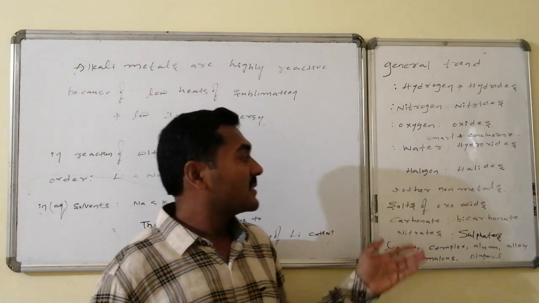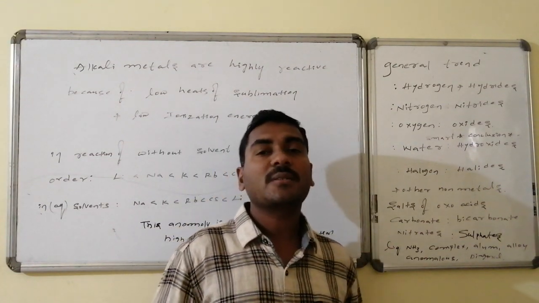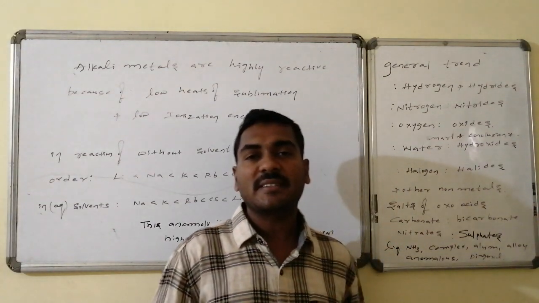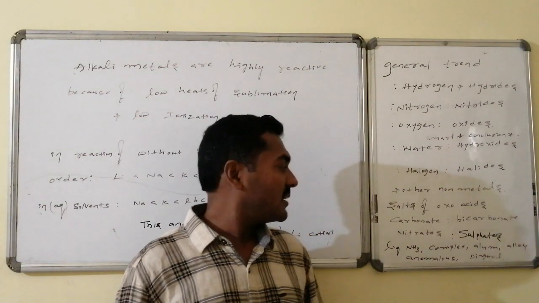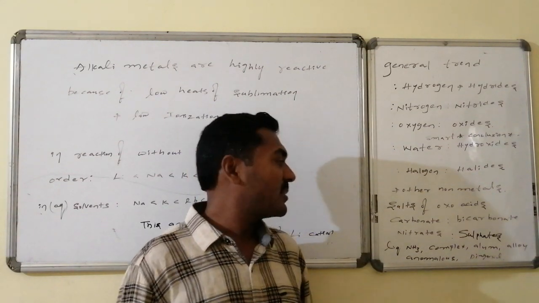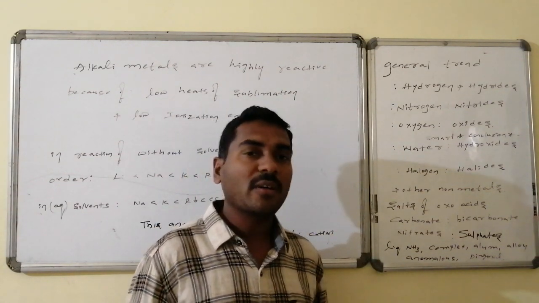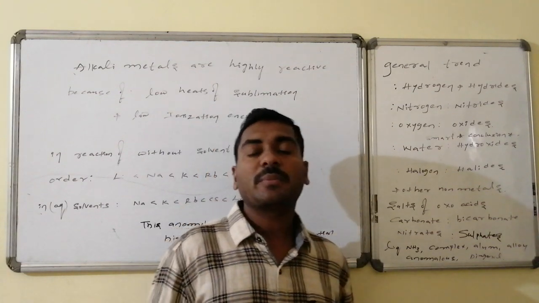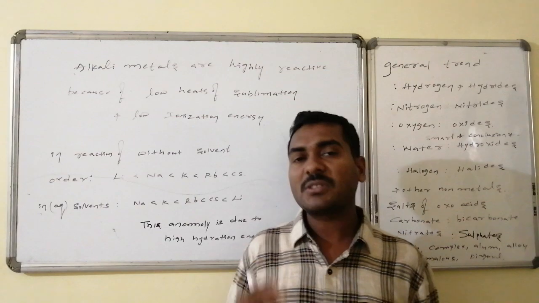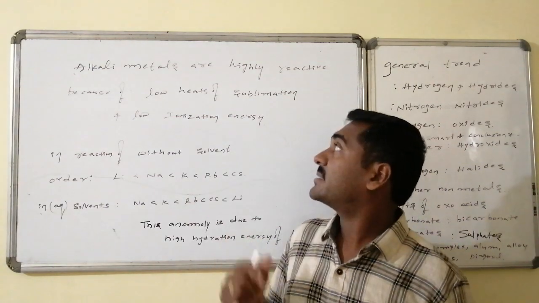And in the next chapter we will go for the salts of oxo acids, that is carbonates, bicarbonates, nitrates and the sulfates. Along with this, the reaction with liquid ammonia, alloy formations, complexation, alum formation and anomalous properties of lithium, followed by diagonal properties. If we start with the first case, that is trend.